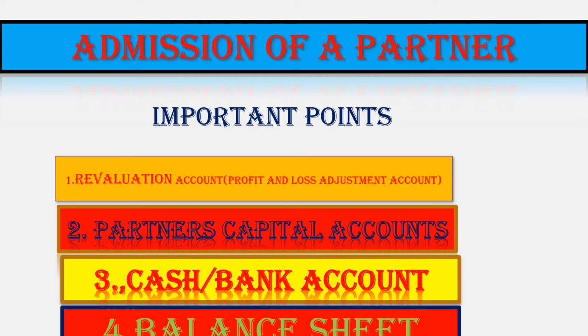For liability, if increase, revaluation to liability. If it decreases, liability to revaluation. And if any expenses have been incurred on revaluation, so revaluation account debit to cash or bank.